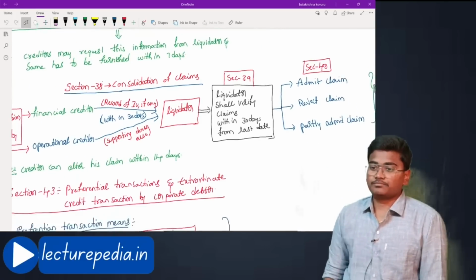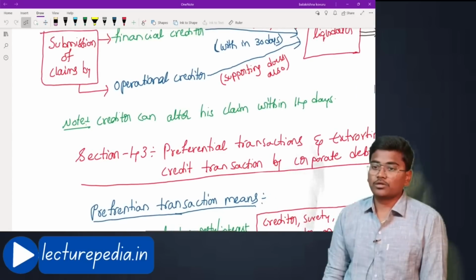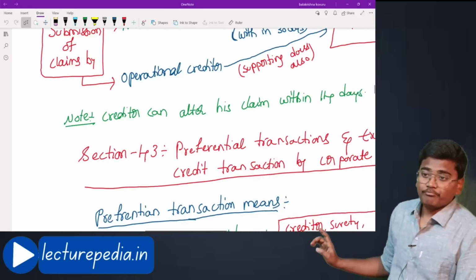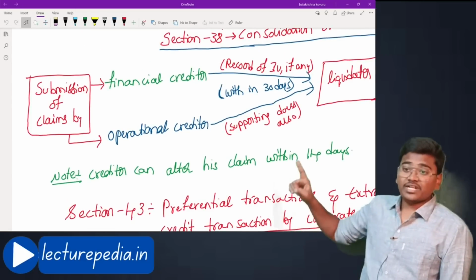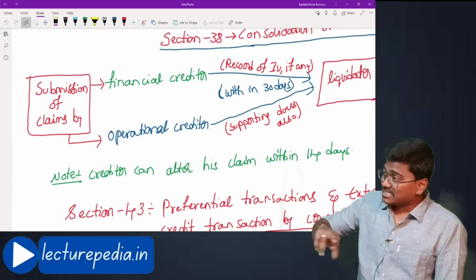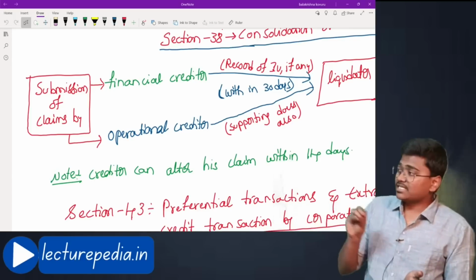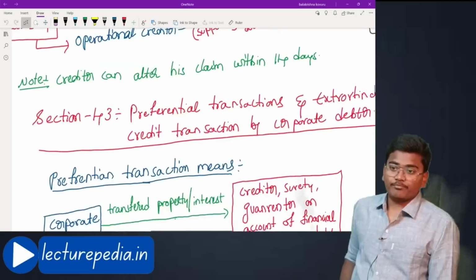Next, note, the creditor can alter his claim within 14 days. See here, the financial creditor and operational creditor have within 30 days submitted the claim. Now, for such a submitted claim, if they find that there is something wrong in the claim, they can alter the claim within the 14 days. Okay.